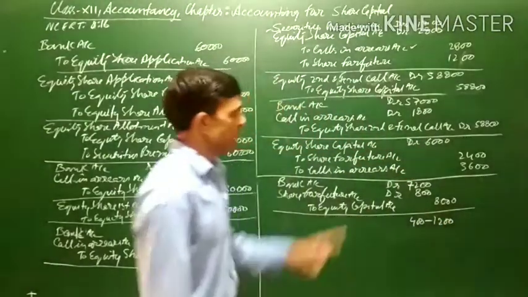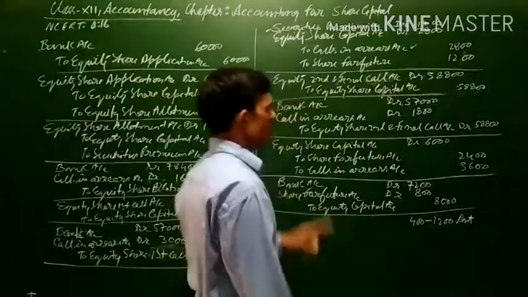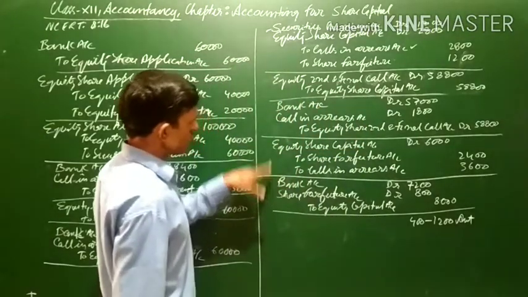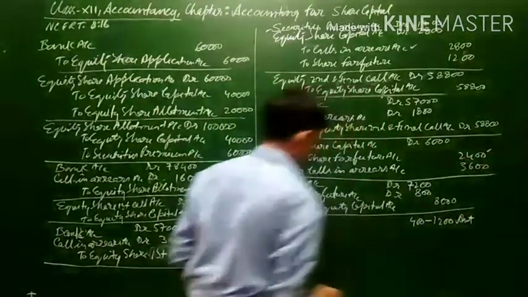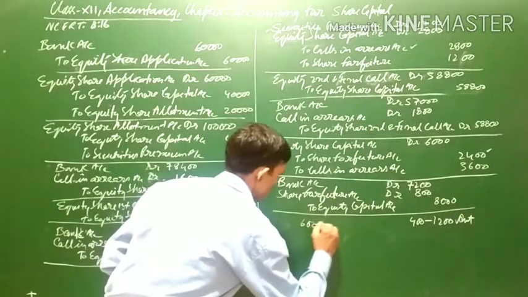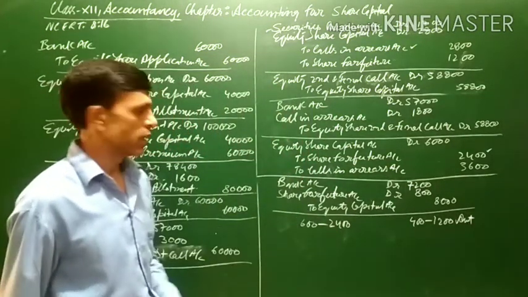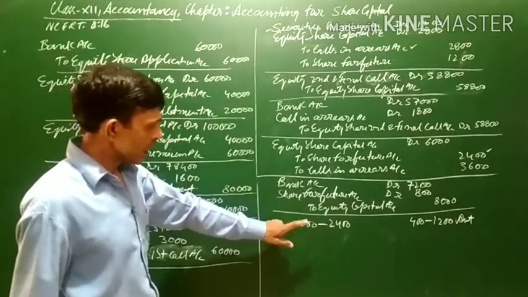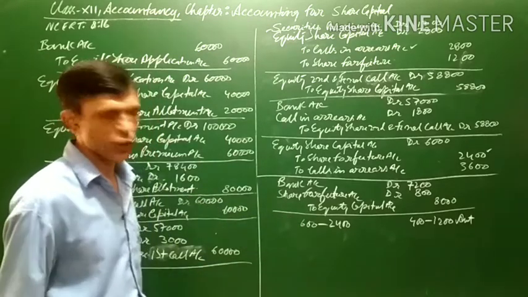Out of Jolly's forfeited shares, for 600 shares, the forfeiture amount is 2,400.